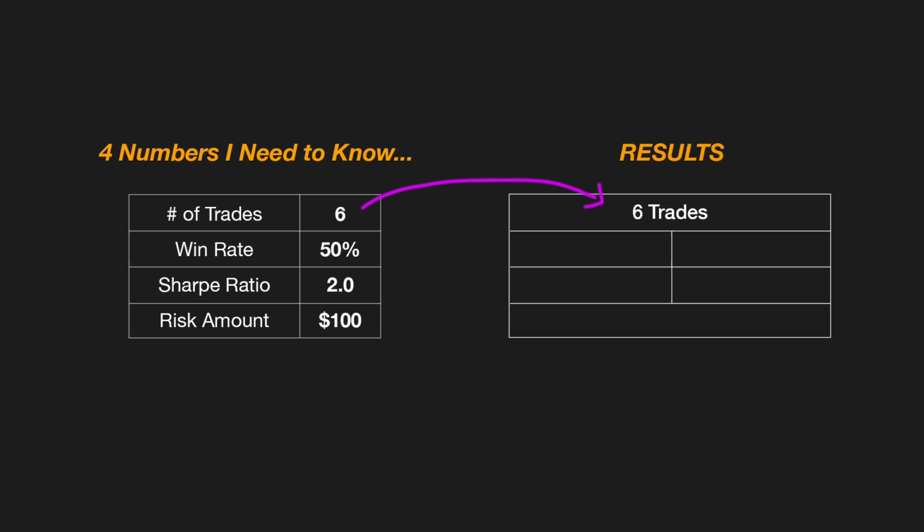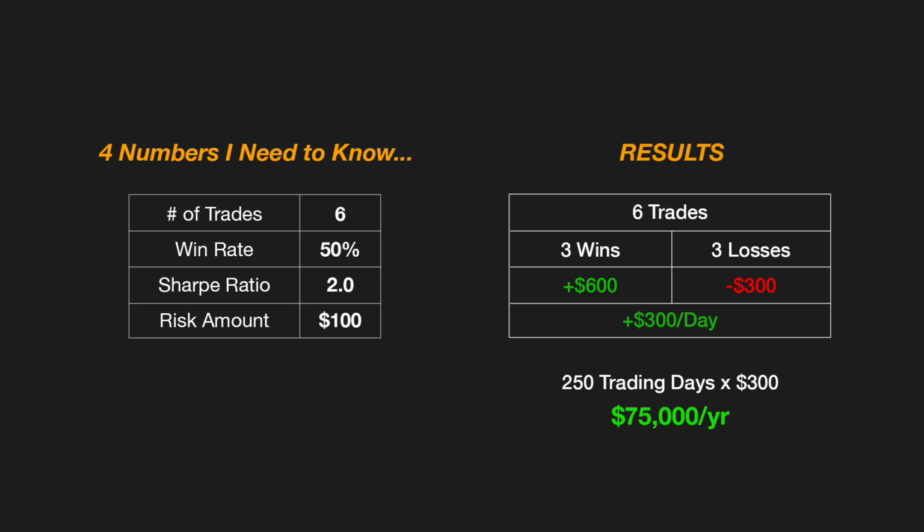So if I average 6 trades per day with a 50% win rate, that means 3 of my trades are winners and the other 3 are losers. My Sharpe ratio is 2.0, which again means my winning trades tend to make 2 times more than my losing trades. Since the risk here is $100 per trade, I would make $600 total on my 3 winning trades and lose $300 on my losing trades, which equals out to a profit of $300 per day. There's about 250 trading days in a year, so that comes out to 75 grand a year. Not bad for only risking $100.